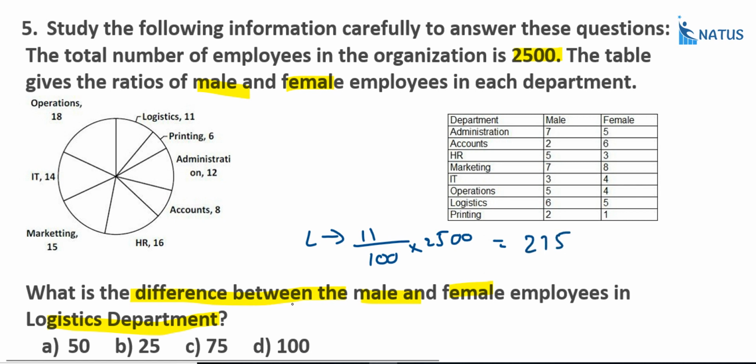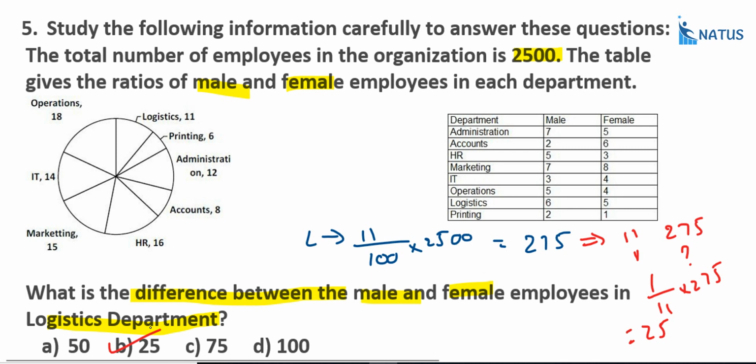Now, what we require is the difference between male and female. Here, in the logistic department, the male and female are in the ratio 6 is to 5. Now, what is the sum of these two? That is 11. So 11 parts is equal to 275. What is the difference between these two? That is 1. One part is equal to 1 by 11 into 275, that is 25. Option B is the correct answer.